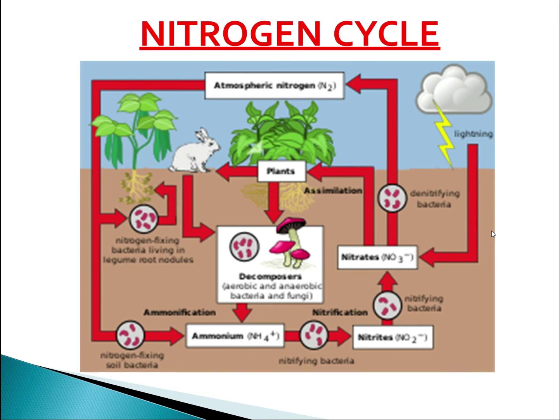Certain other bacteria called denitrifying bacteria convert some part of them to nitrogen gas which goes back into the atmosphere, and this is called denitrification. So as a result, the percentage of nitrogen in the atmosphere remains more or less constant. So this is all about the third part of the chapter.